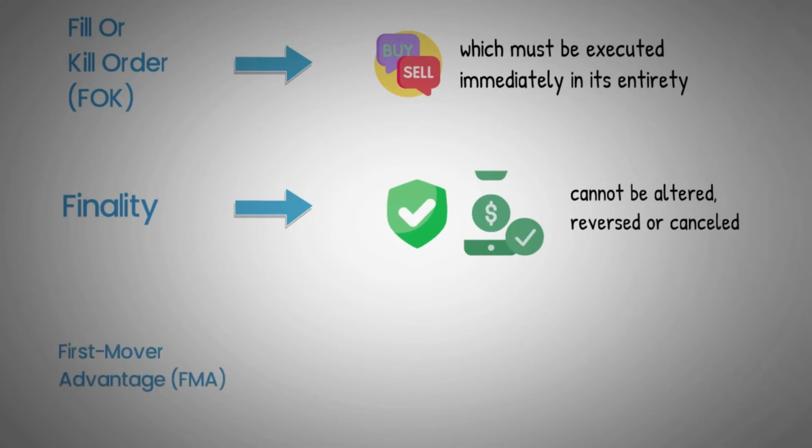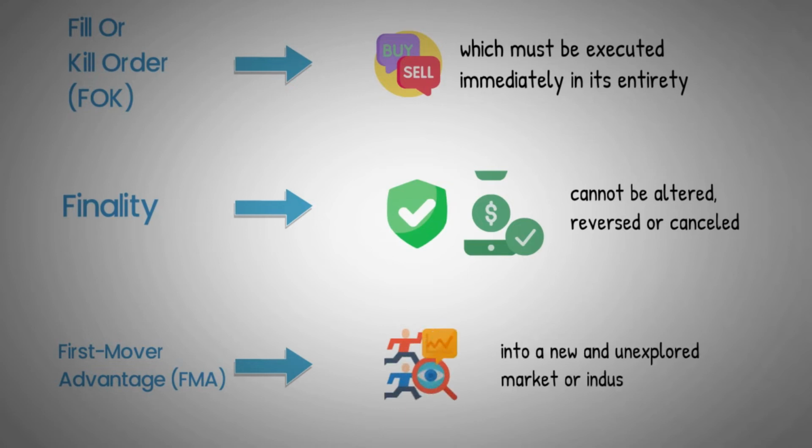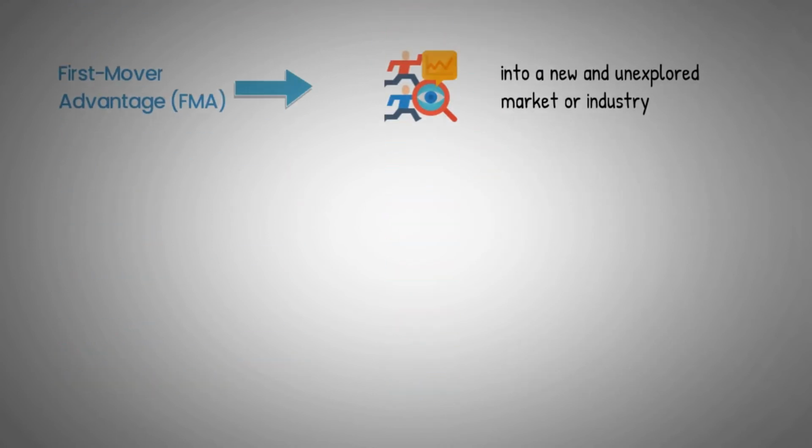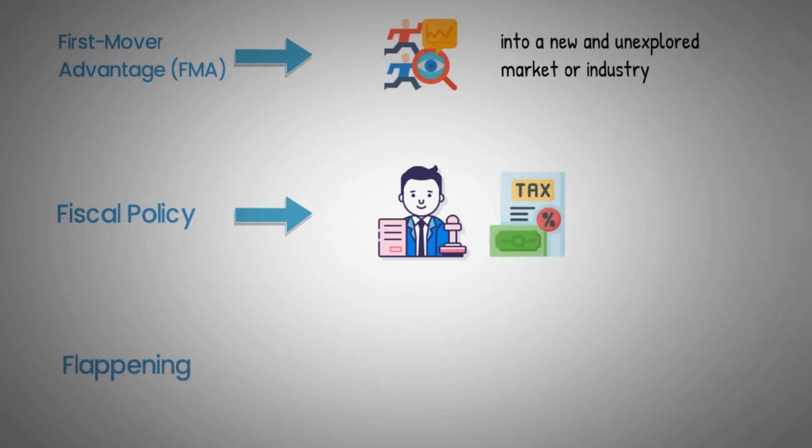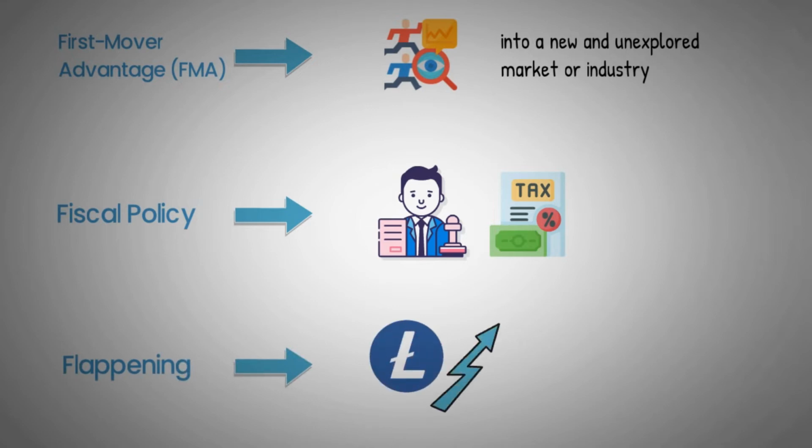First mover advantage, or FMA. The competitive advantage of the first project to bring a service or product into a new and unexplored market or industry. Fiscal policy. Describes how authorities adjust the tax rates of a country, influencing how public funds should be collected and used. Flappening. The name to describe the moment when Litecoin or LTC surpassed Bitcoin Cash or BCH in terms of market capitalization.